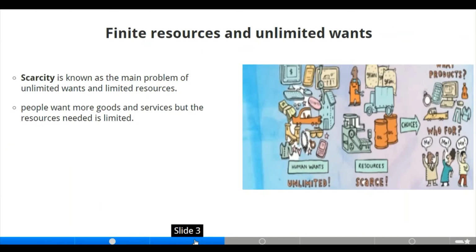We have finite resources and unlimited wants. Wow. Scarcity is known as the main problem of unlimited wants and limited resources. People want many goods and services, but the resources needed are limited. Let us look at this picture. We have unlimited wants here, but look at these resources. They are very few. And the choice is people who want all these things, they are just many, and we have just limited resources.